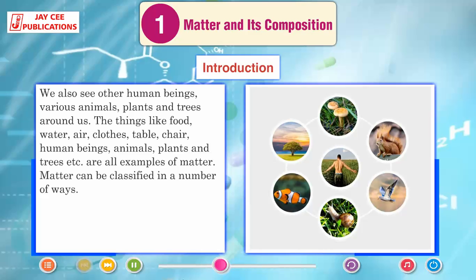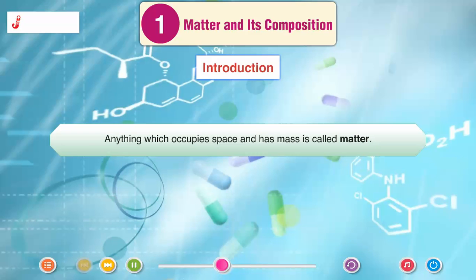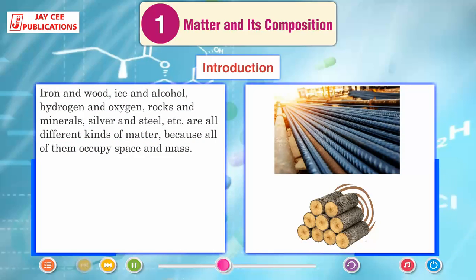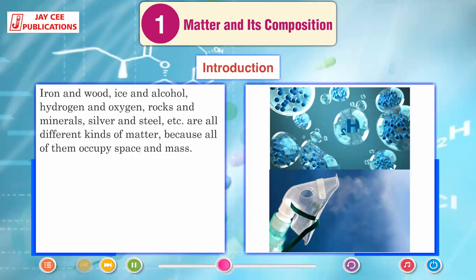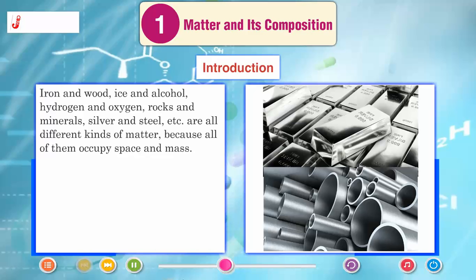Matter can be classified in a number of ways. Anything that occupies space and has mass is called matter. Iron and wood, ice and alcohol, hydrogen and oxygen, rocks and minerals, silver and steel, etc. are all different kinds of matter because all of them occupy space and have mass.